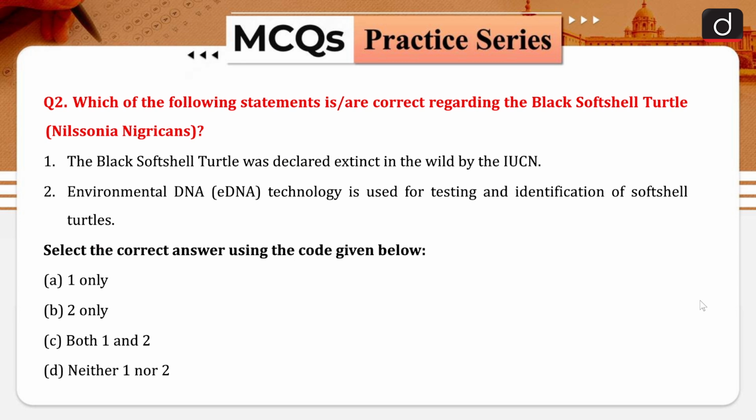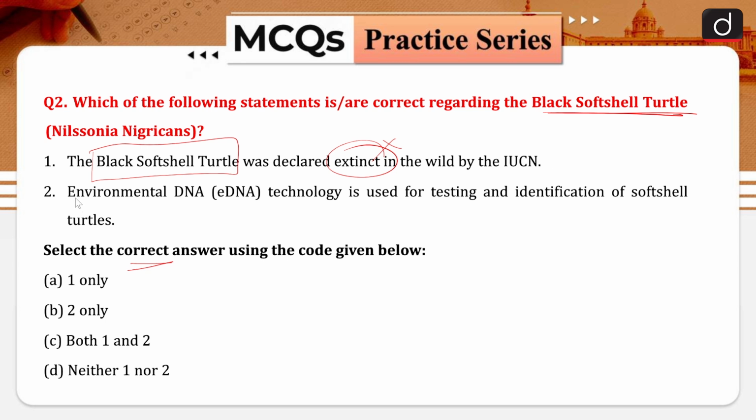Which of the following statements is or are correct regarding the black soft-shelled turtle? The black soft-shelled turtle is declared extinct in the wild by IUCN. Environmental DNA or eDNA technology is used for testing and identification of soft-shelled turtles. You have to choose the correct code over here. These black soft-shelled turtles are not extinct, so that is wrong.